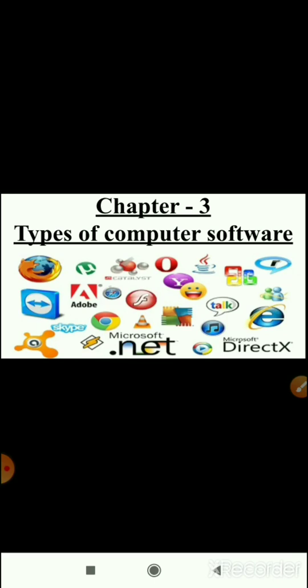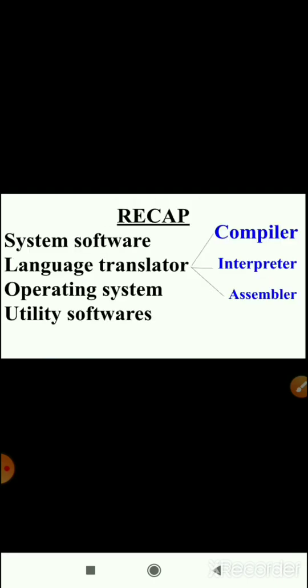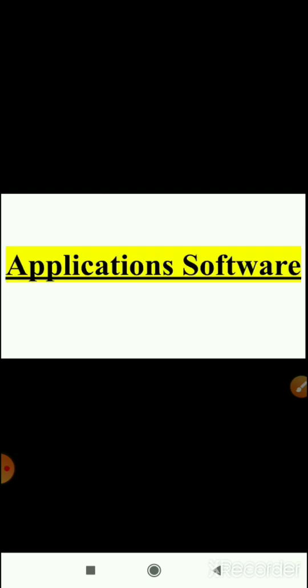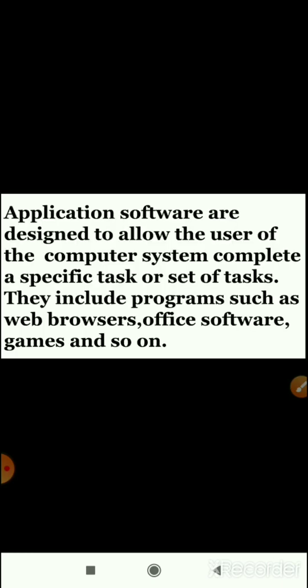Children, we were discussing our chapter number 3, types of computer software. In that, we had covered the portion of system software. Today, children, we will start with application software. So first we will learn what is application software.